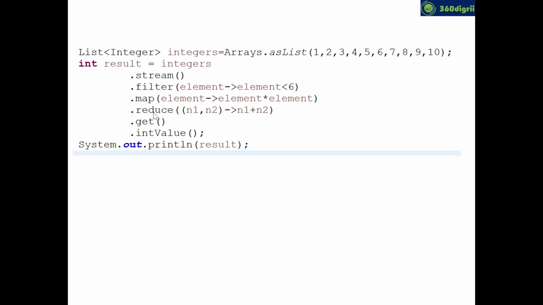Now second, what map is doing here is, for that 1, 2, 3, 4, 5, it is doing the square of each element, element into element: 1 square, 2 square, 3 square, 4 square, 5 square. Now what is reduce doing? It is summing all the elements which are coming from the map, like 1 plus 4 plus 9 plus 16 plus 25. So if you run it, you'll get 55. That's nothing but the sum of squares of elements below 6. That's the output of this.